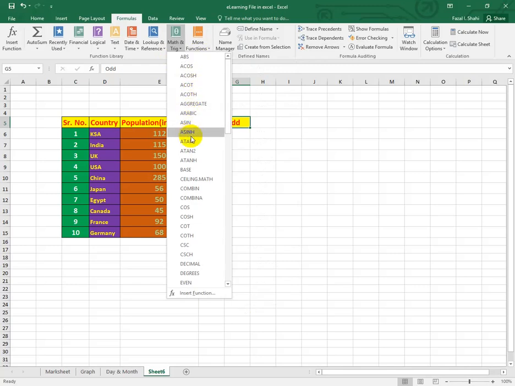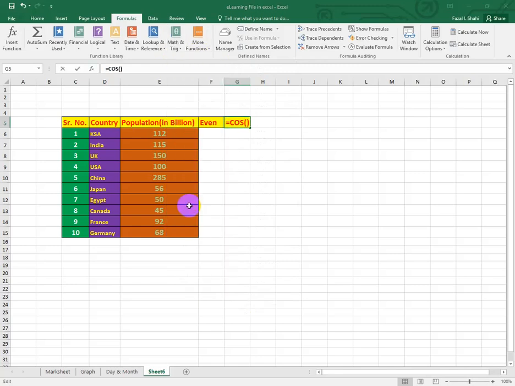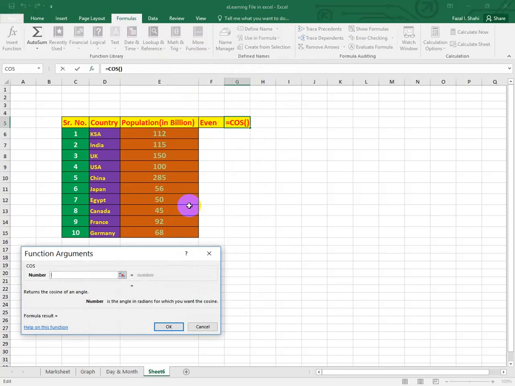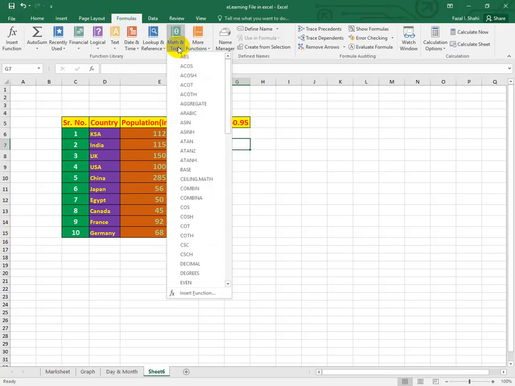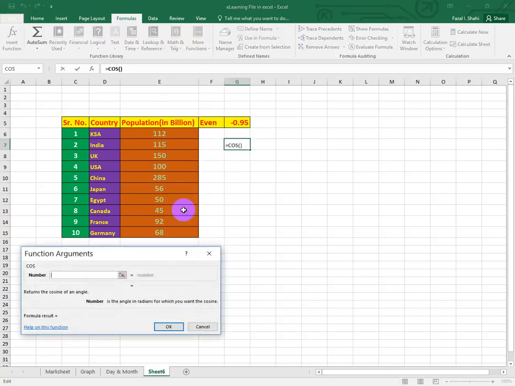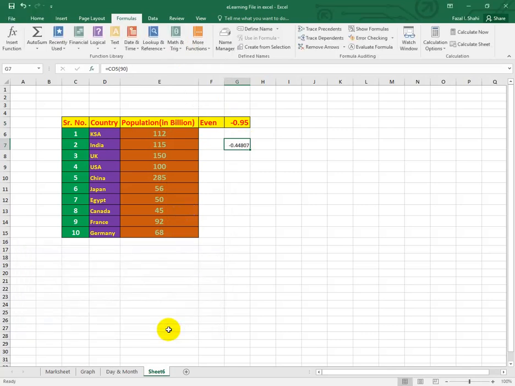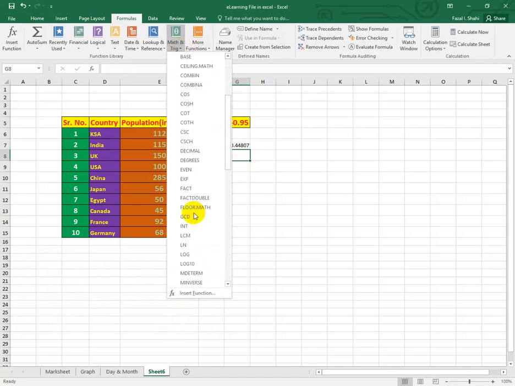Suppose you have to write here the cos. Okay, now I am writing here cos 60. Find the function, and the value, see this is the value for the cos 60. Okay, also another one, suppose here cos 90 degree, see this is the value of the cos 90.